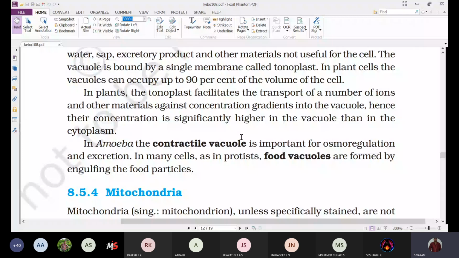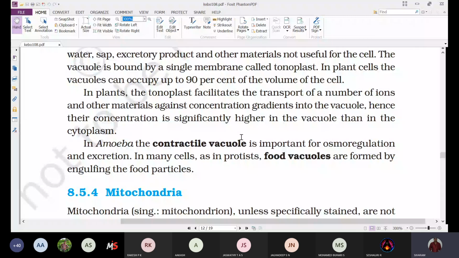That is about the vacuoles associated with plant cells. In the same manner, vacuoles are also present in animal cells, especially in the lower group of animals.